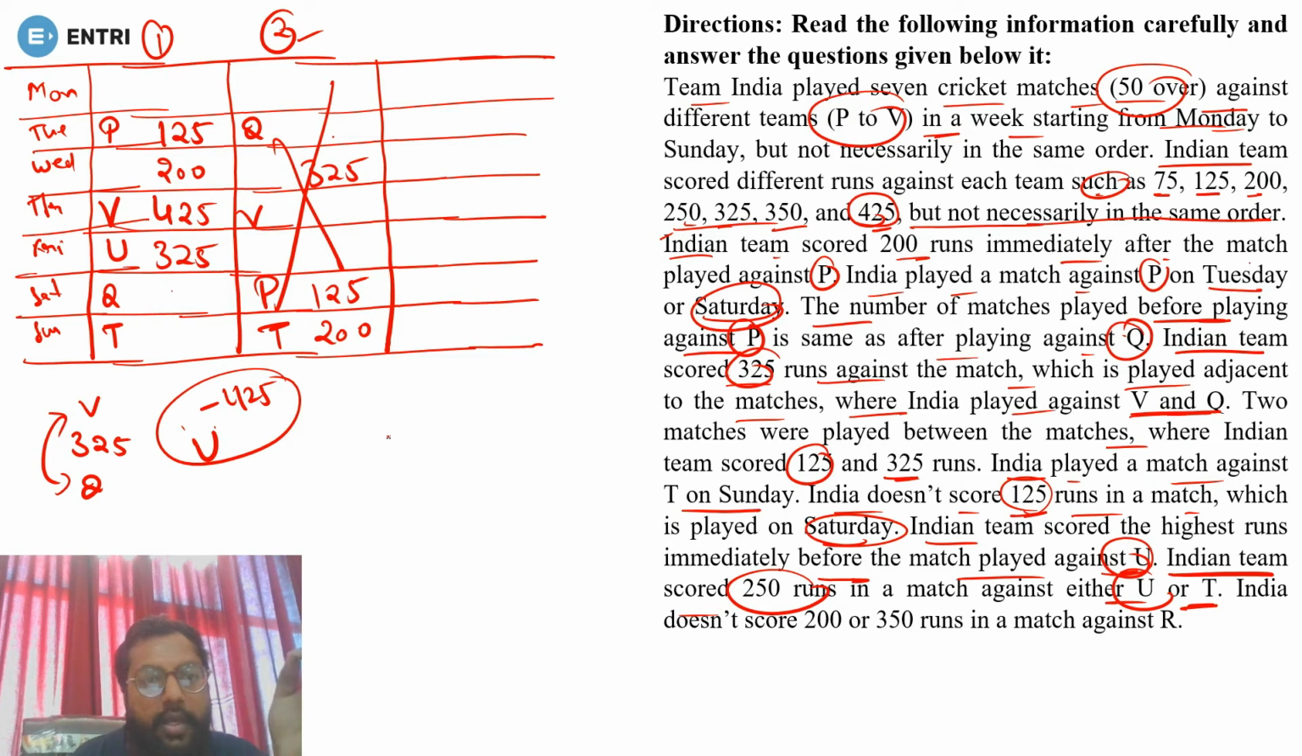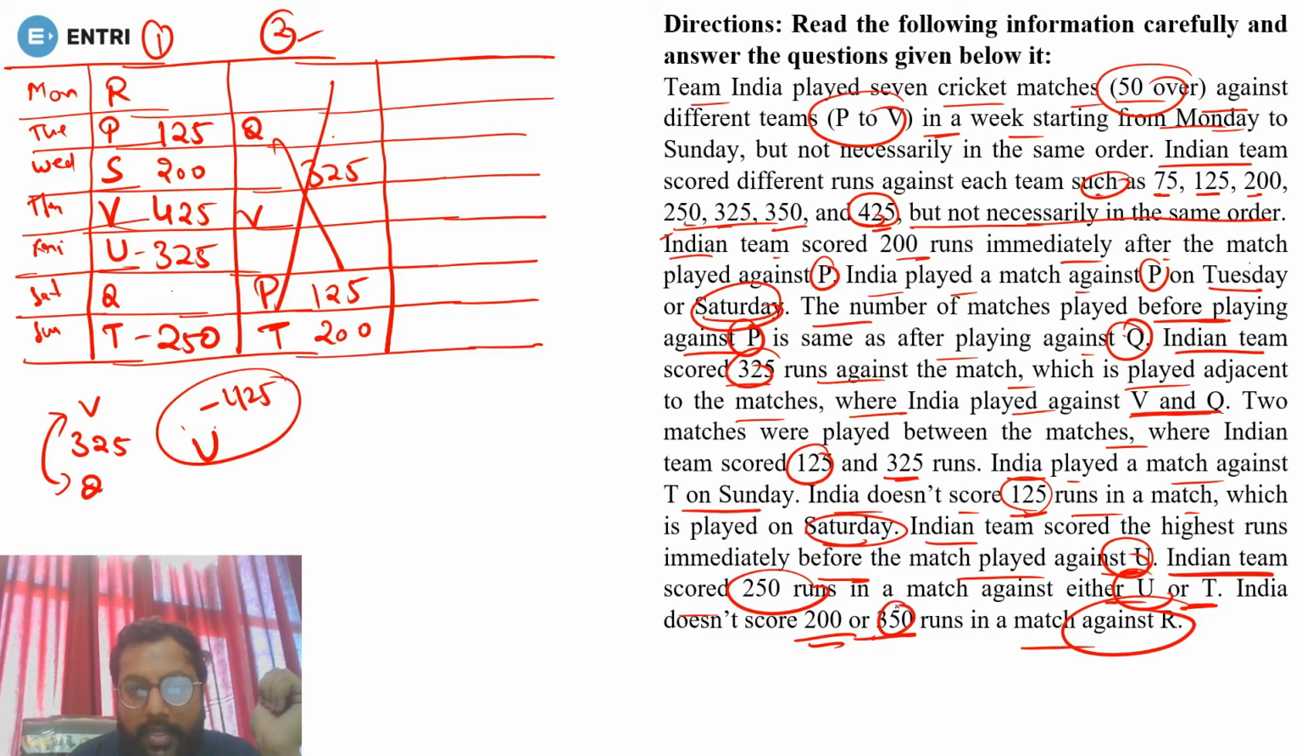Now 250 will be either with U or T, but with U we already have 325. So it means 250 will come with T. Yes or no? Done. Okay. Next. India does not score 200 or 350 runs in a match against R. So R can't be with 200 or 350. So R can't be here. So it must be R here. Yes or no? So the only person left is S. So S will be here.